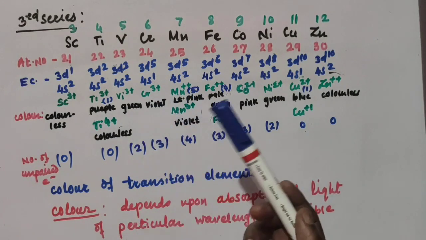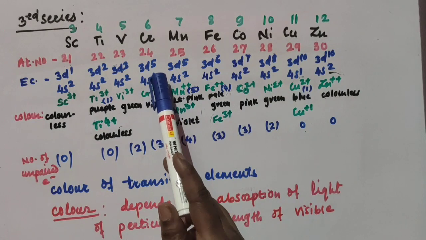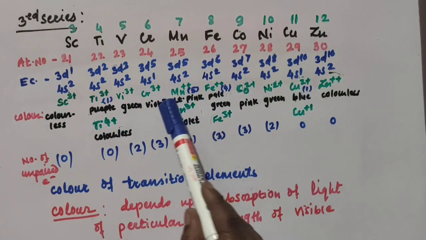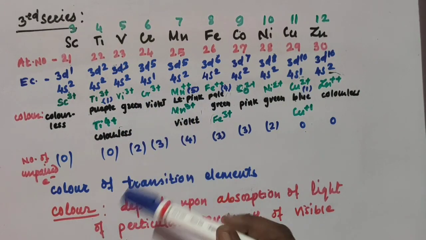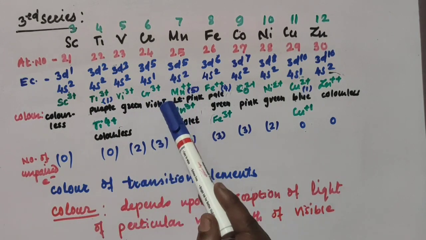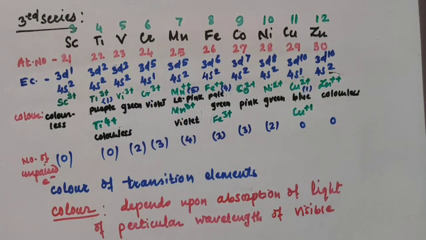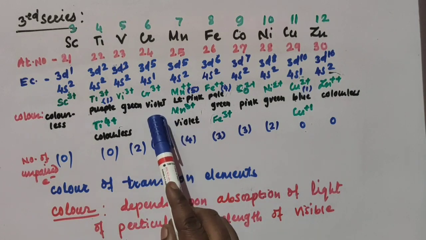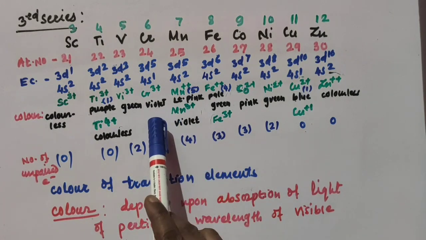For chromium, again the same thing is there. 6 electrons are there overall, and in the formation of the 3+ ion, 3 electrons are lost. That means 1 electron is from the outermost shell and another 2 from the d orbital, so 3 unpaired electrons are left behind, and so the color of chromium is violet.